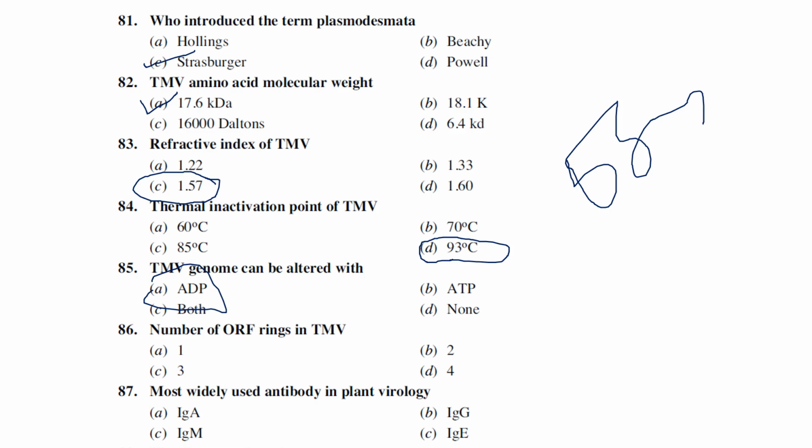The number of ORFs present in TMV. First of all, I will tell you what an ORF is: open reading frame. TMV contains 4 open reading frames. So the number of ORFs present in TMV is 4.